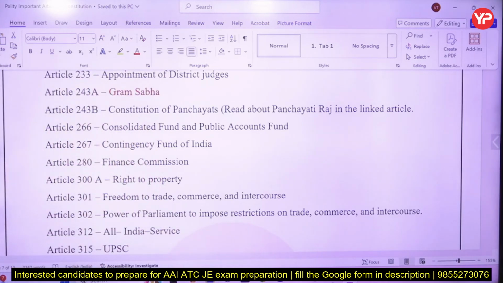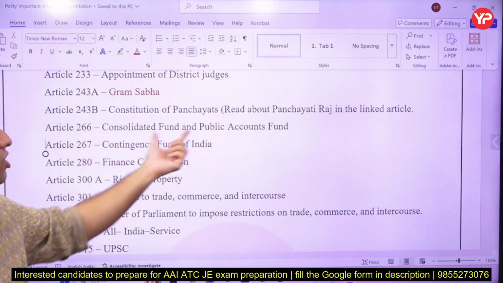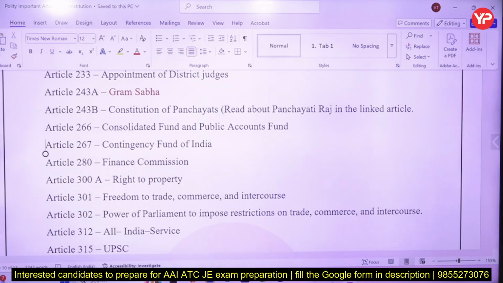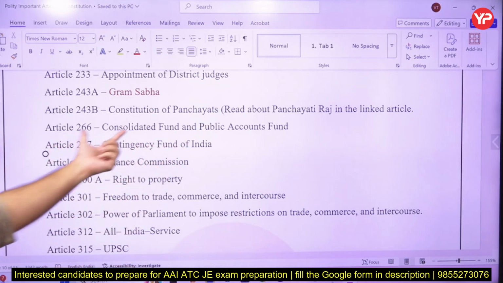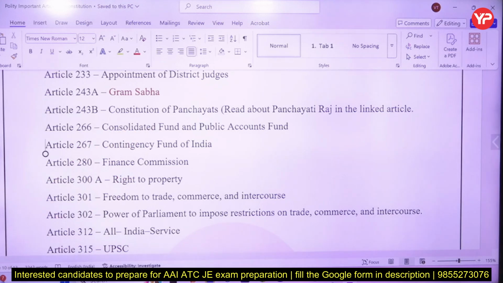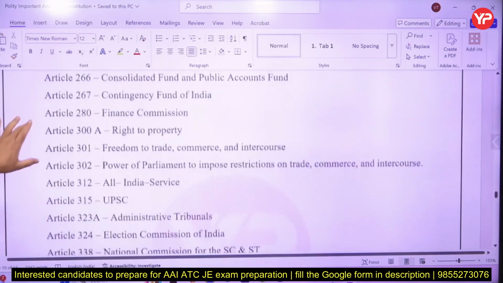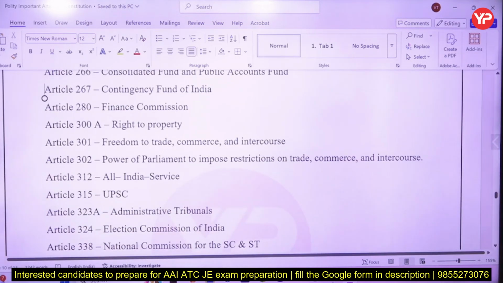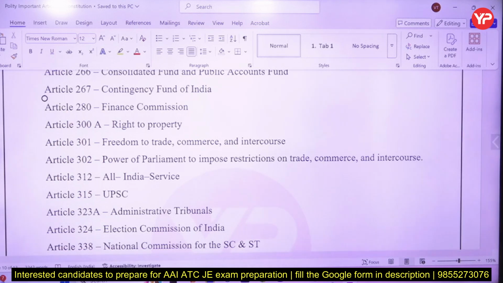So the constitution of the Panchayat, consolidated fund, articles 266, 267. Article 266 is the public account fund and consolidated fund of India. 267 is the contingency fund of India. This consolidated fund of India is at the discretion of Parliament to release money from it, but from the contingency fund of India, the President can take the money. The Finance Commission is constituted after every 5 years by the President, and article 280 is talking about that.